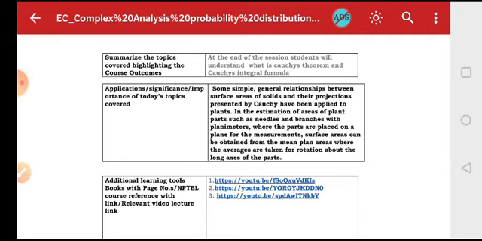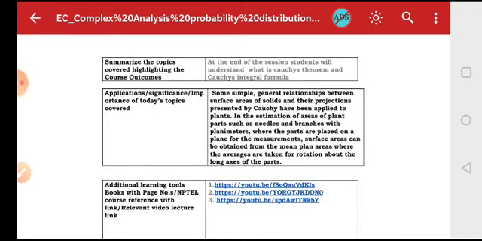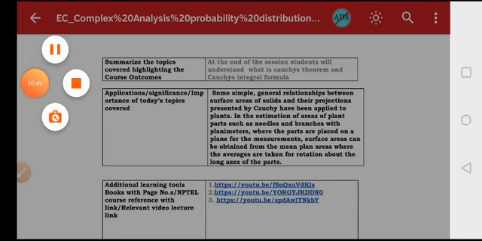As additional reference I will be giving some links to YouTube channels. I request each and every one of you to go through these channels to have a clearer picture and more idea about Cauchy's theorem and Cauchy's integral formula.